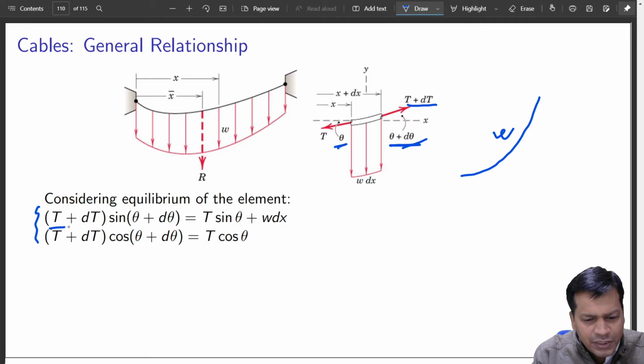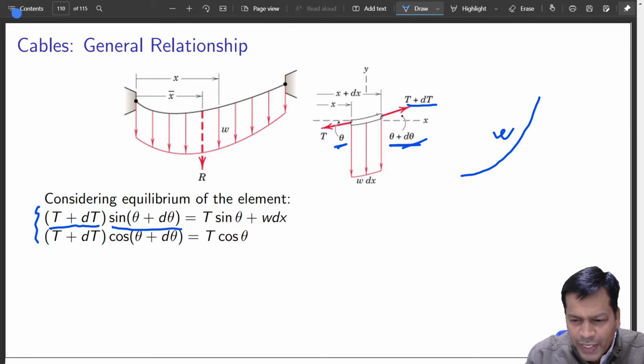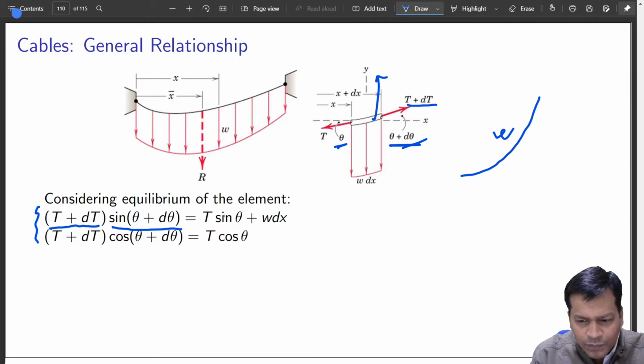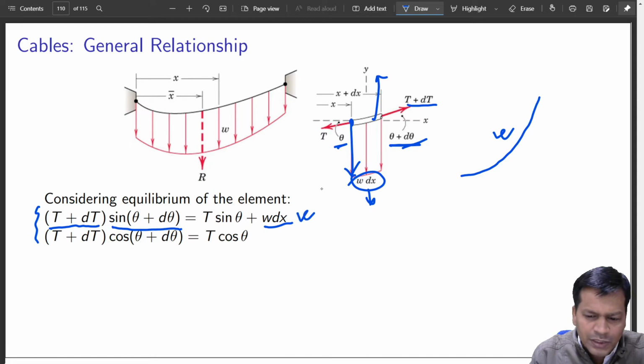So T plus dT, sine of this part, and that should be equal to T sine theta, this side, plus this load. It is w I am taking, not omega, w dx.